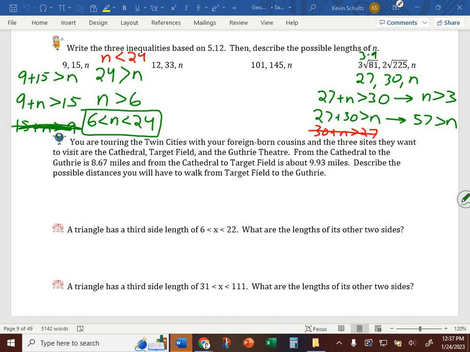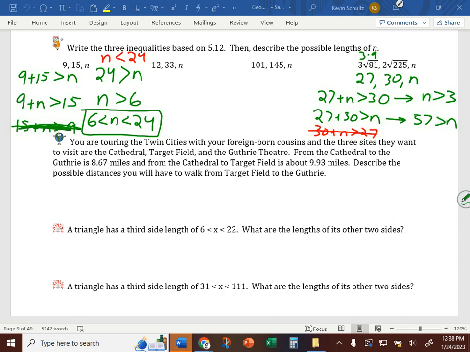What? I don't get this. Which part? Kind of like after what we're doing now. So do you see how I got n is greater than 3? I used opposite operations to subtract 27 from both sides to isolate n. And you see where the 57 came from? I just added them. Yep. That's it. That's all we've done here.